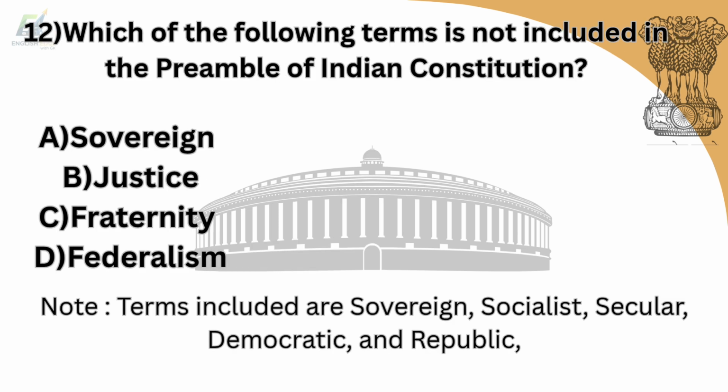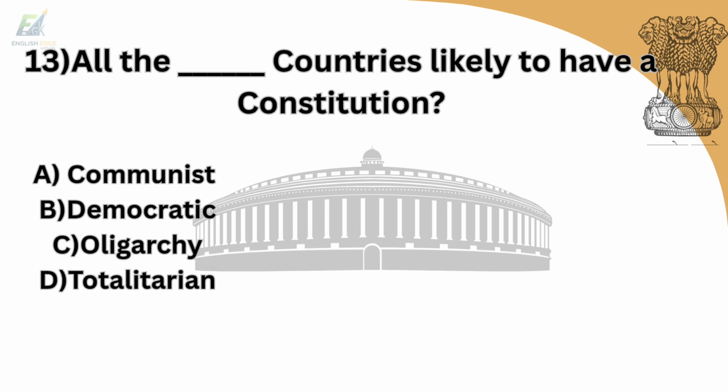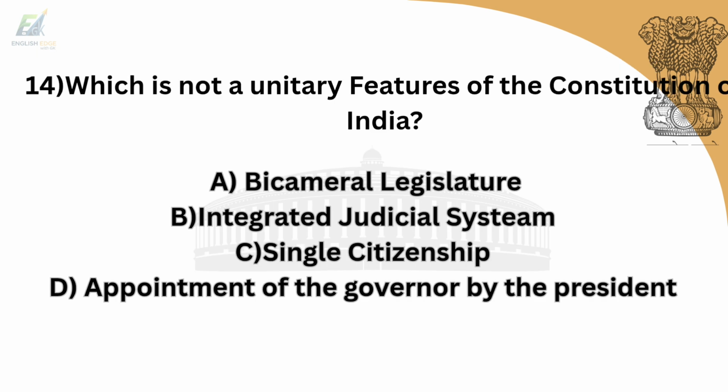12th question is, which of the following terms is not included in the preamble of the Indian Constitution? Option A is sovereign. Option B is justice. Option C is fraternity. Option D is federalism. And answer is option D, federalism. 13th question is, all the countries likely to have a constitution. Option A is communist. Option B is democratic. Option C is oligarchy. Option D is totalitarian. And answer is option B, democratic.